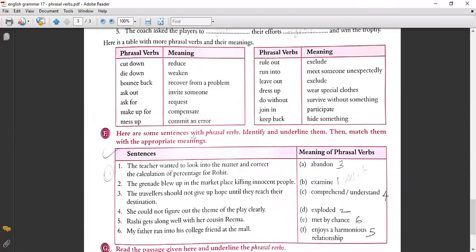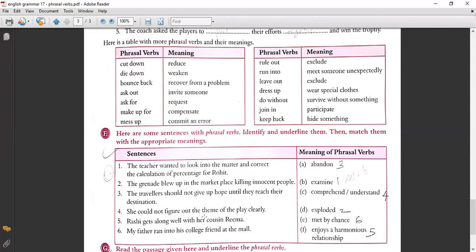Now, here are some sentences with the phrasal verbs. Identify and underline them, then match them with the appropriate meanings. The teacher wanted to look into the matter and correct the calculation of a percentage for Rohit. Look into means examine. First one, examine. The grenade blew up in the marketplace, killing innocent people. That is, exploded. Second one. The travelers should not give up hope until they reach their destination. Give up means here abandon.